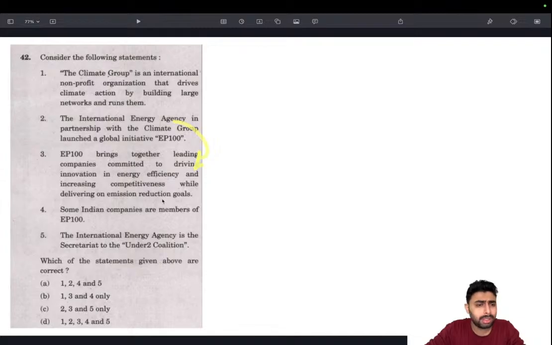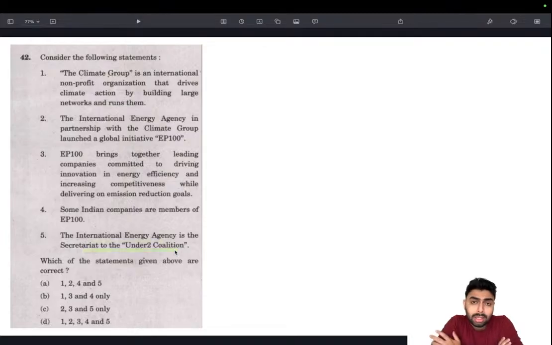They can be clubbed. Some Indian companies are members of EP100. Indian companies are around the globe, and there is a good chance that such an Indian company will be there. So this is the most general statement that we can take as right. It seems very harmless and generalistic, so we can take 4 as right. So eliminate options that don't have 4. So we have eliminated C. That's one option down. Now, International Energy Agency is the secretariat to the Under 2 Coalition.